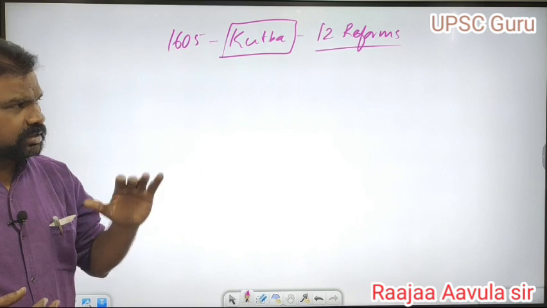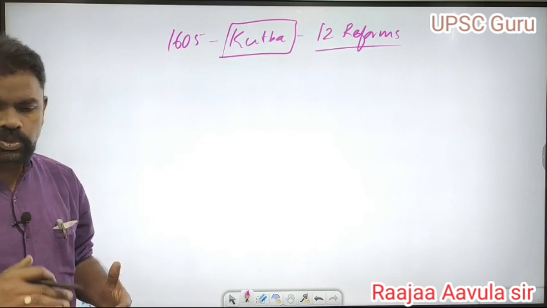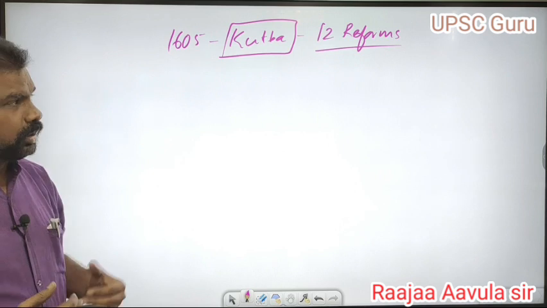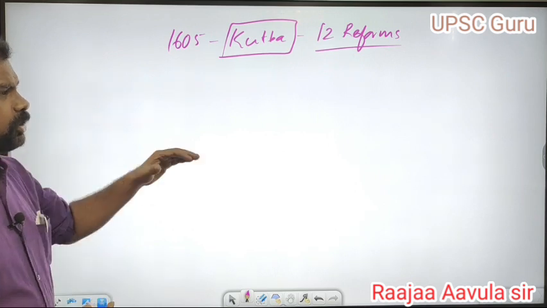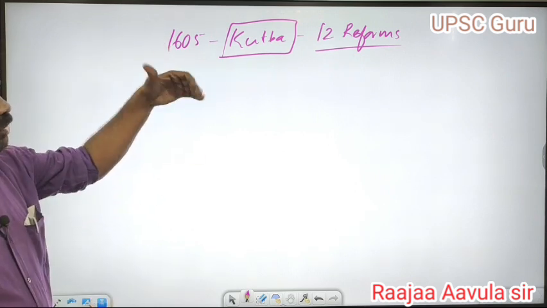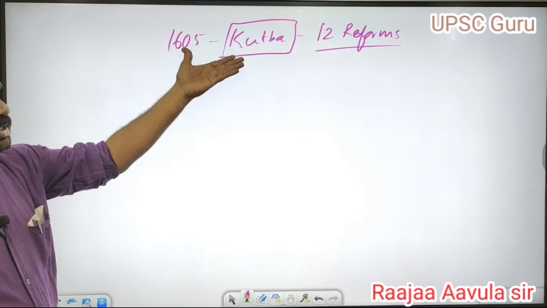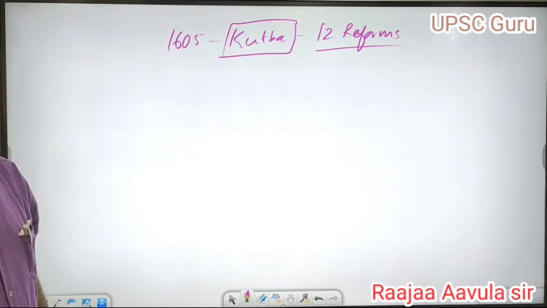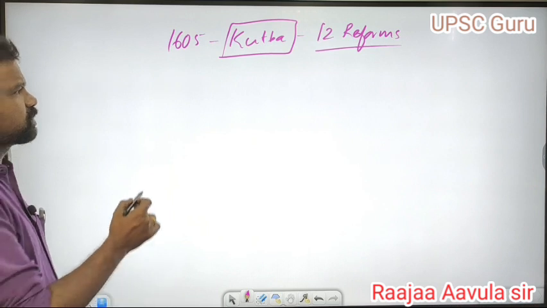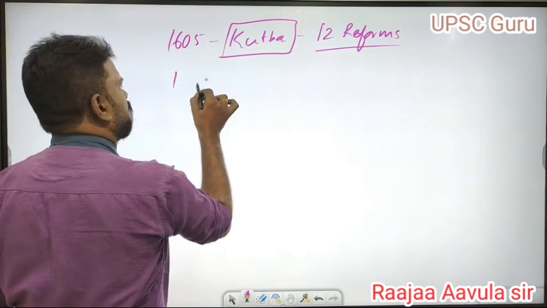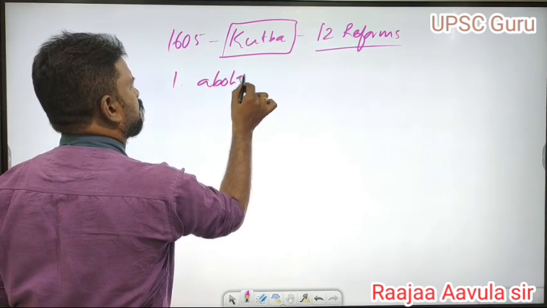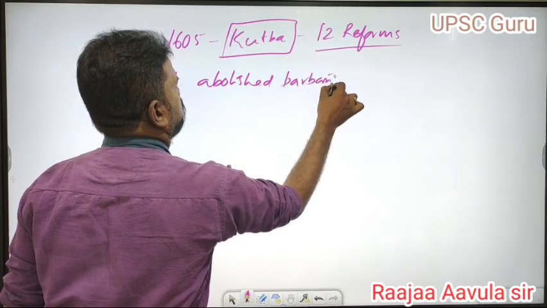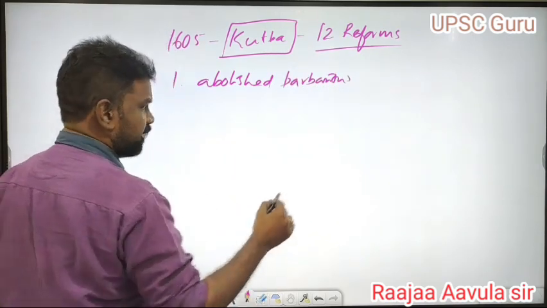That means at the time of the coronation, he came to the throne on the promise of the Quran. He read the Quran when coming to the throne, and he made 12 reforms. Out of these 12 reforms, some important ones: he abolished the barbarous punishments.